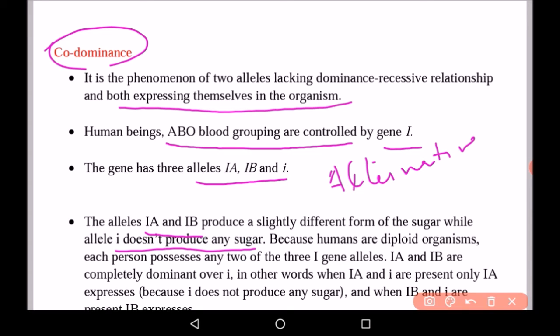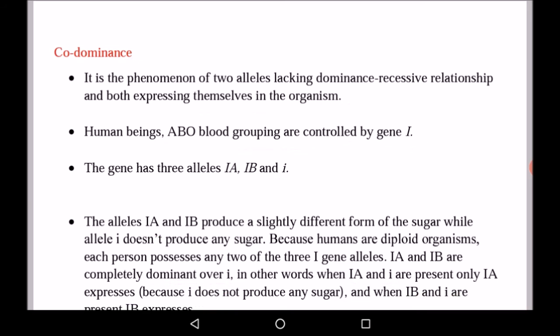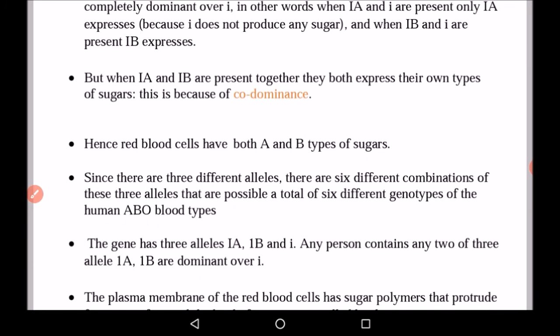Because humans are diploid organisms, each person possesses any two of these three alleles. IA and IB are completely dominant over i. In other words, when IA and i are present, IA expresses, and when IB and i are present, IB expresses.